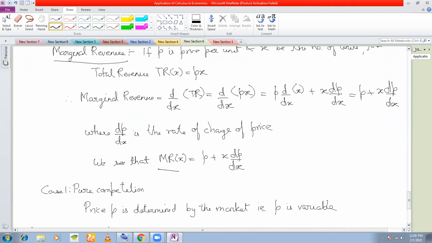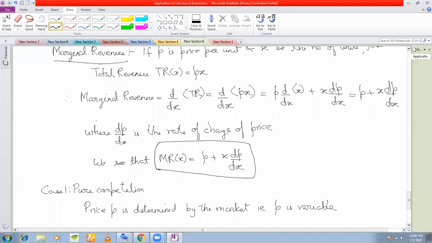Therefore marginal revenue here is P plus X dP/dx, right? Now, if P is constant, then what is marginal revenue? dP/dx is 0.